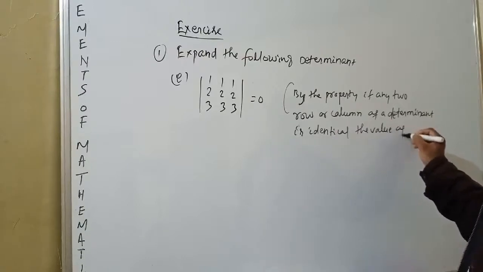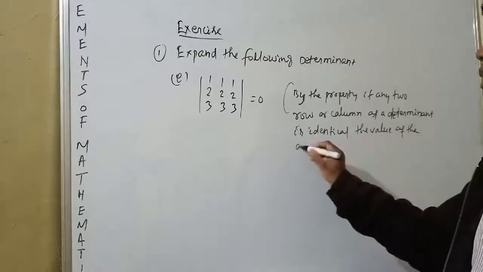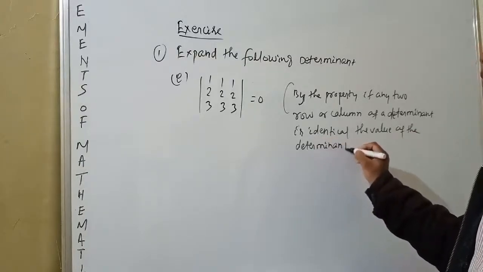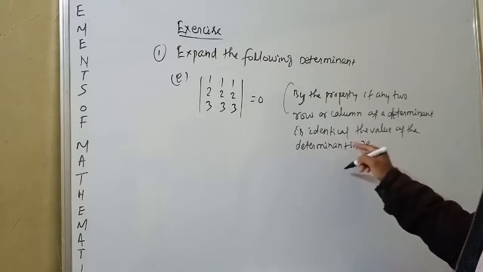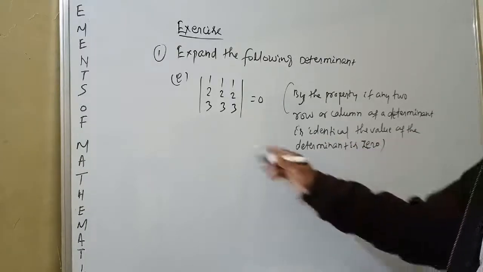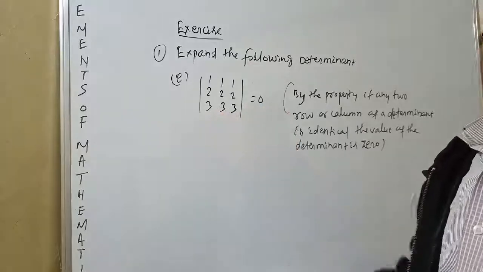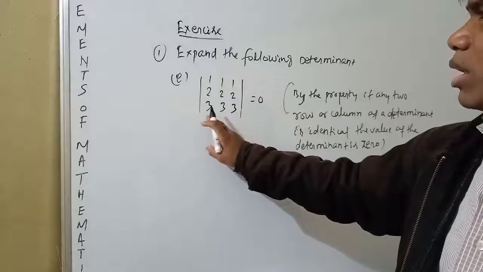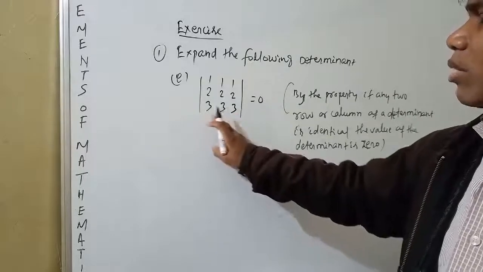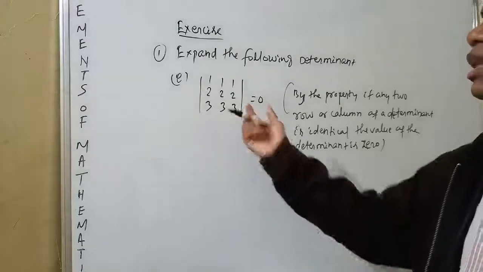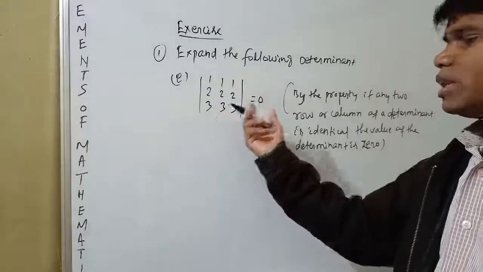Here there are three columns: first column, second column, third column, and all the columns are equal. That means identical. So the determinant of this is equal to 0.